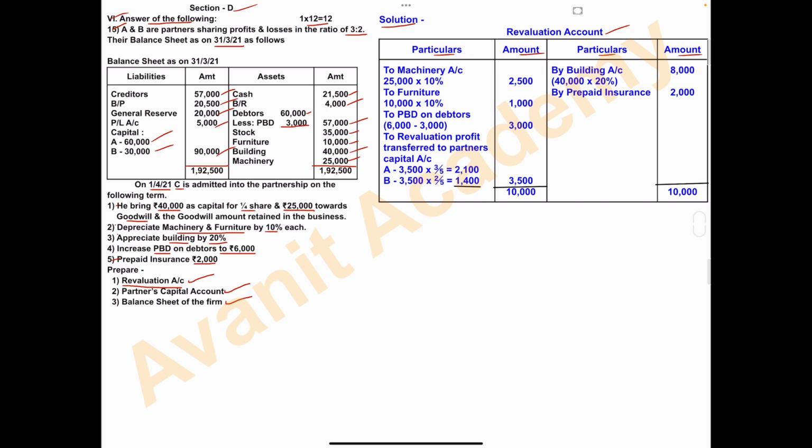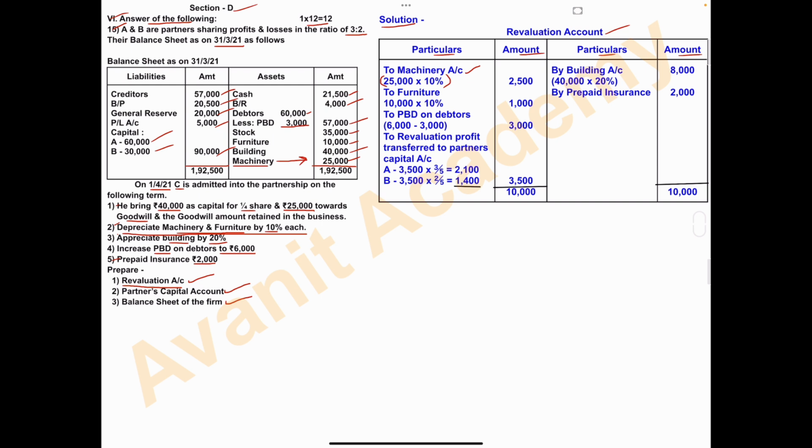So we'll start from the second point. Depreciate machinery and furniture by 10% each. So depreciation will be recorded on the debit side, to machinery account. What is the machinery value? See the balance sheet, it is given, that is 25,000. So 25,000 into depreciation percentage of 10%, that is 10 divided by 100.